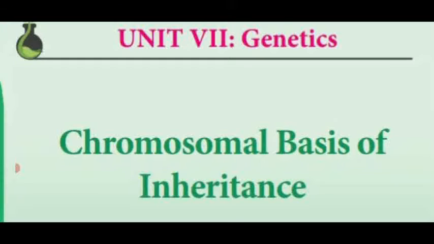Then we have seen the difference between linkage and crossing over. What is crossing over? Mechanism of crossing over and its significance. Gene mapping and its importance. Multiple alleles and their characteristic features. Up to this only we have seen in the previous video class.